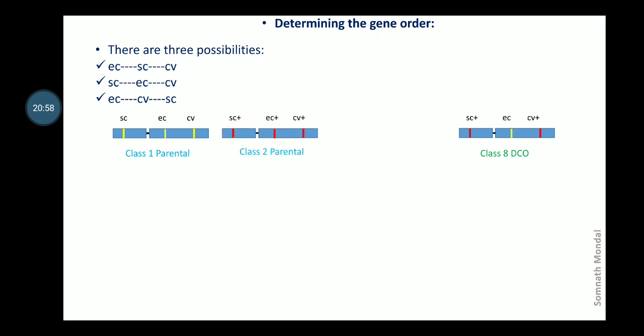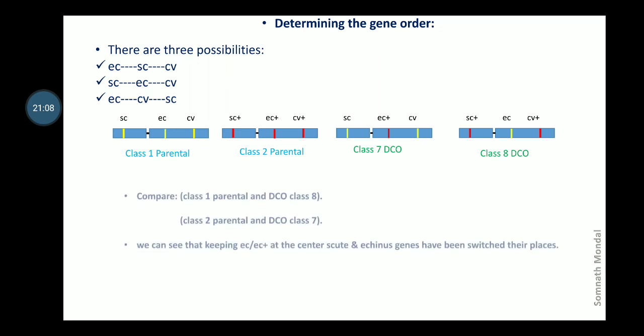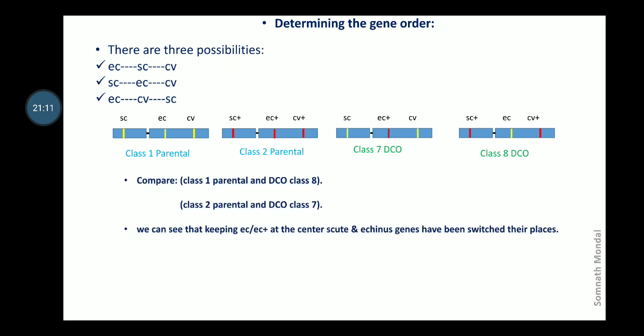Similarly, in between class 2 and class 7, EC plus has been fixed and SC plus and CV plus have been exchanged. Thus, we can say that at the center, EC or EC plus alleles are fixed, and scute and echinus alleles have switched their places. Therefore, the EC or echinus gene must be present in between the other two genes.